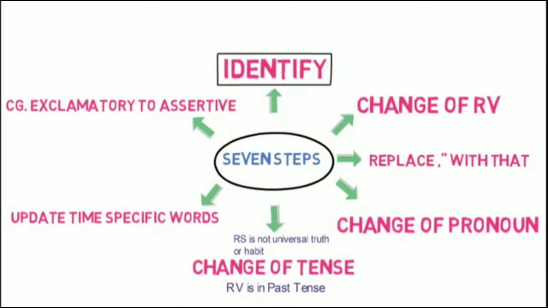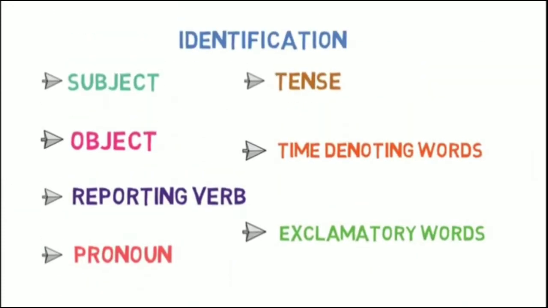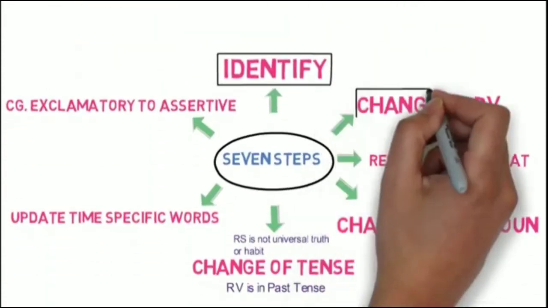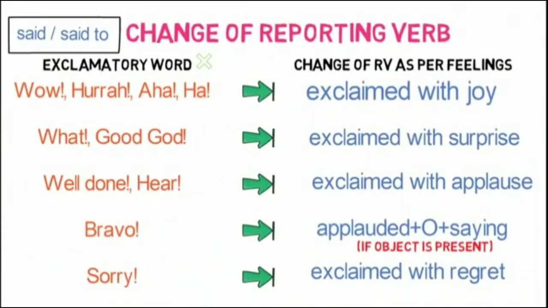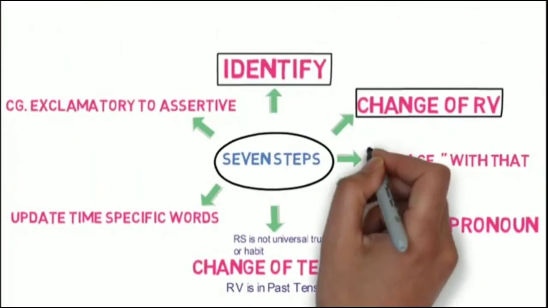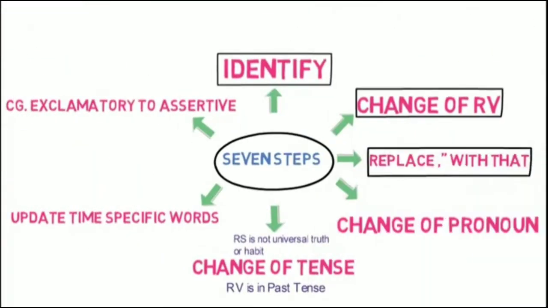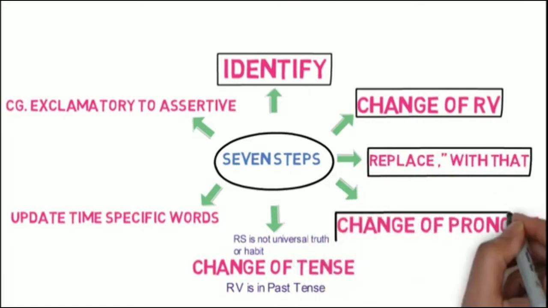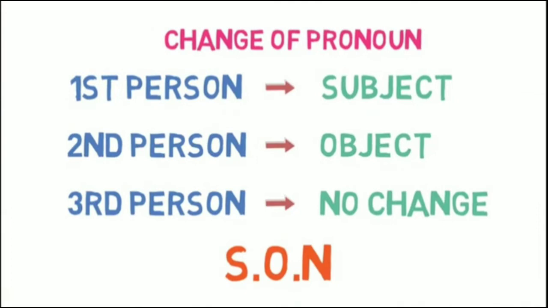Step number 1 is identification. We need to identify the subject, object, reporting verb, pronoun, tense, time denoting words and exclamatory words. Step number 2, change of reporting verb. The reporting verb will change as per this workflow. Step number 3, replacement of a comma and inverted comma with conjunction that. Step number 4, change of pronoun. The pronoun will change as per this workflow.